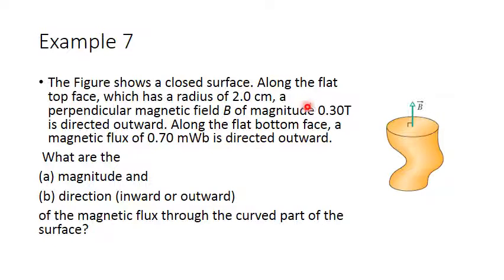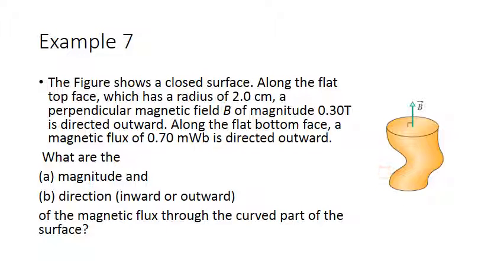Both of them are outward. We assume outward is positive and inward is negative. So the flux from the top plus the flux from the bottom plus the flux on the curved surface should equal 0, because there is no net magnetic charge. If I know the top and the bottom, and the curved is unknown, I can obtain the curved flux.